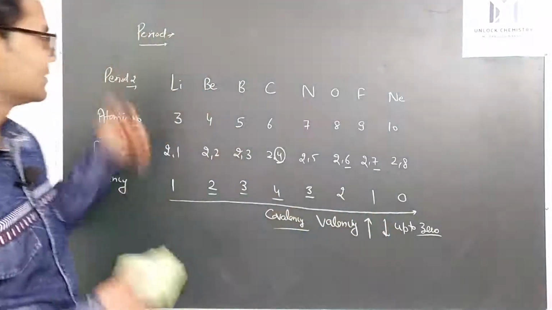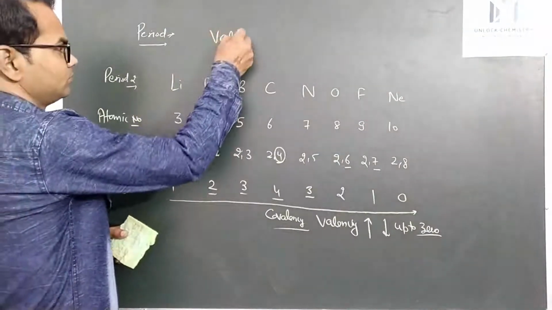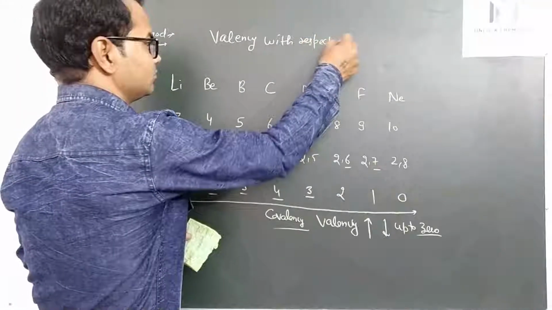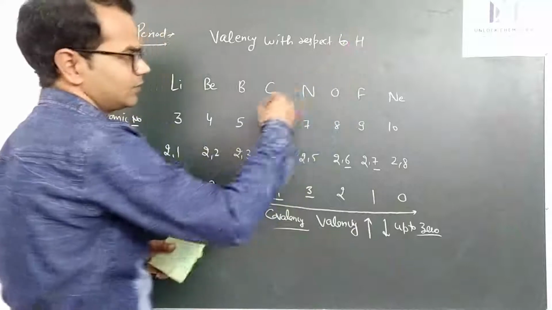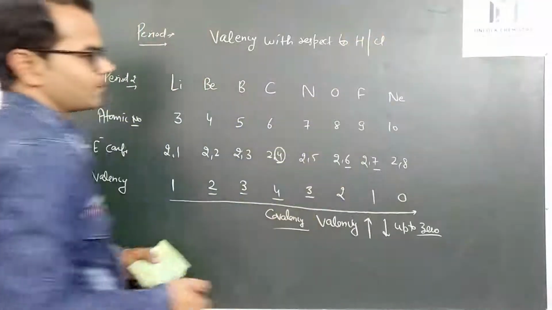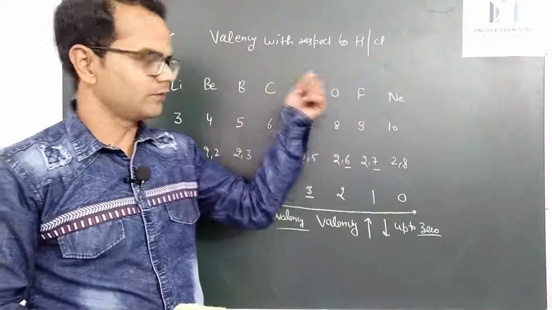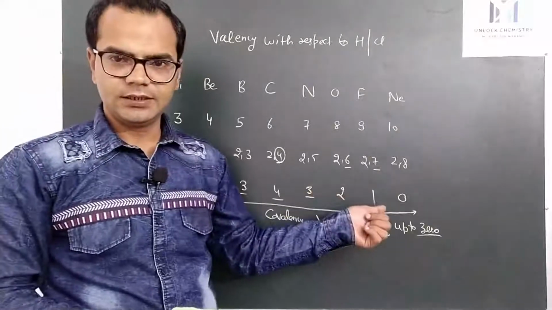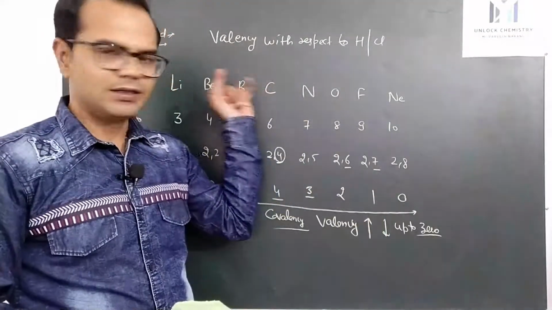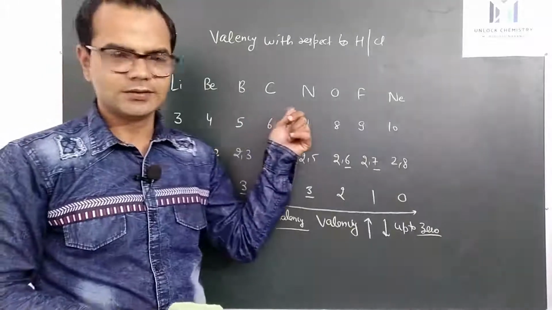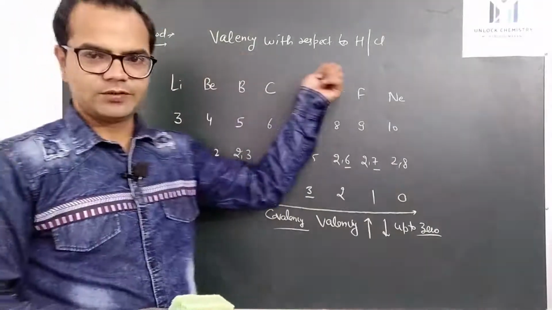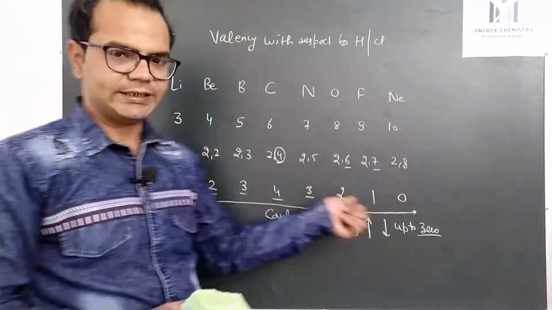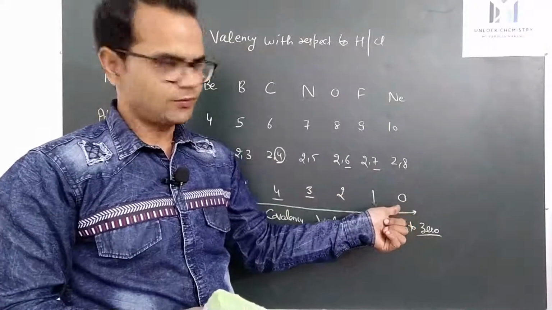And we are discussing valency with respect to hydrogen or chlorine. When they combine with hydrogen or with chlorine, they show valency that first increases and then decreases. With respect to oxygen, valency increases, but that is not in the 10th class standard. So that's why we are discussing valency with respect to hydrogen. There is a gradual increase up to the middle and then a gradual decrease up to 0, right?